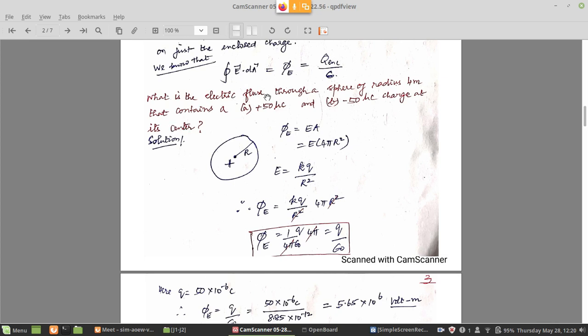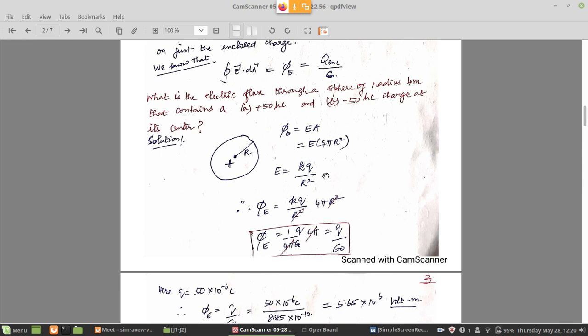So what will be the electric flux through such a spherical surface of radius 4 meter if it contains a charge of plus 50 microcoulomb inside? This is part A. Second case is, if it is minus 50 microcoulomb, what will be the flux? First we can do for plus 50, from there we can extend for minus 50, not a big problem.